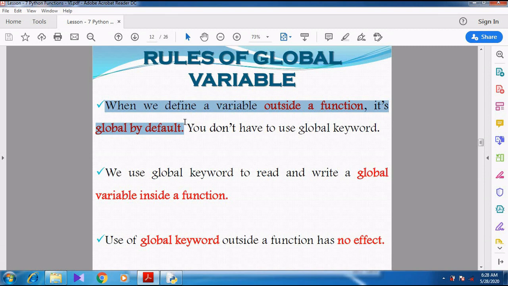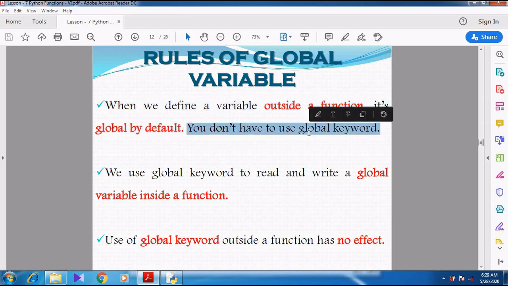Whenever we declare a variable outside the function, outside any block, it may be a while loop or for loop, then that variable becomes global by default. That is not a local variable. That variable acts like a global variable. So you no need to use the global keyword.